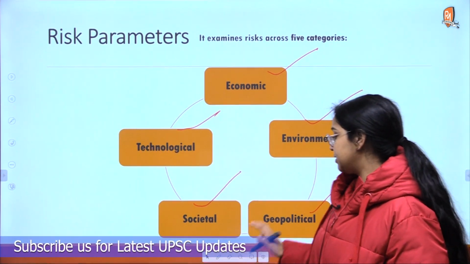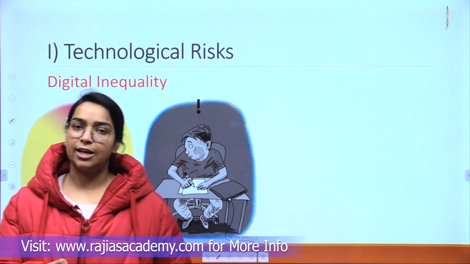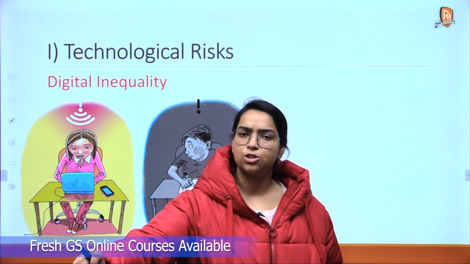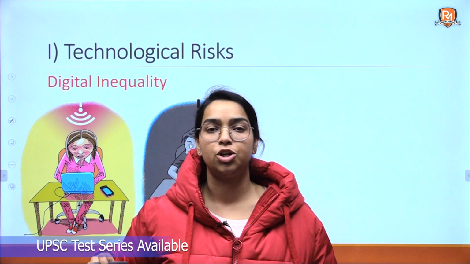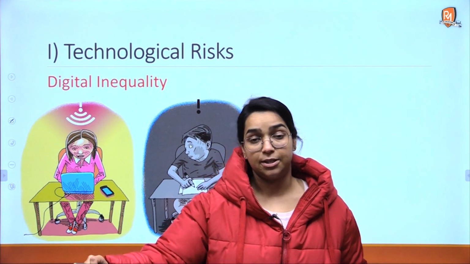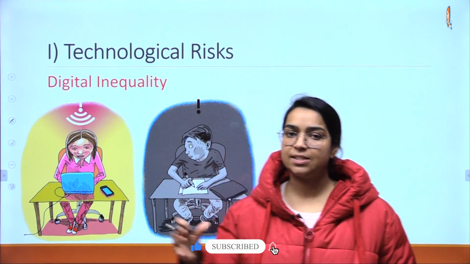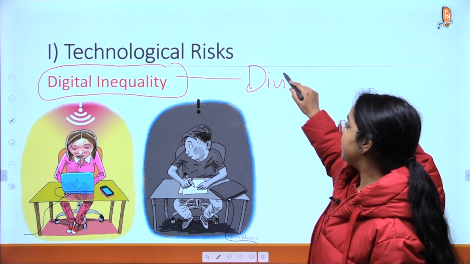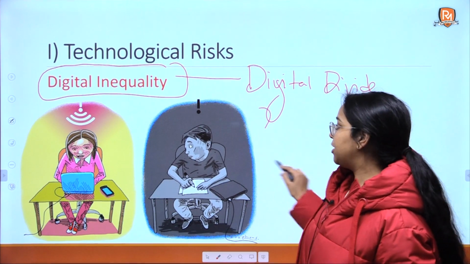Okay, so let's discuss the first kind of risks, that is the technological risks. See, technology is progressing at a fast pace all around the world. It is providing us a lot of benefits also. We are able to connect to anyone sitting across the globe. That is the kind of development that technology has made. But there are also risks that this technology has raised. One such risk is the issue of digital inequality or the digital divide. This technology is not equally accessible to everyone.